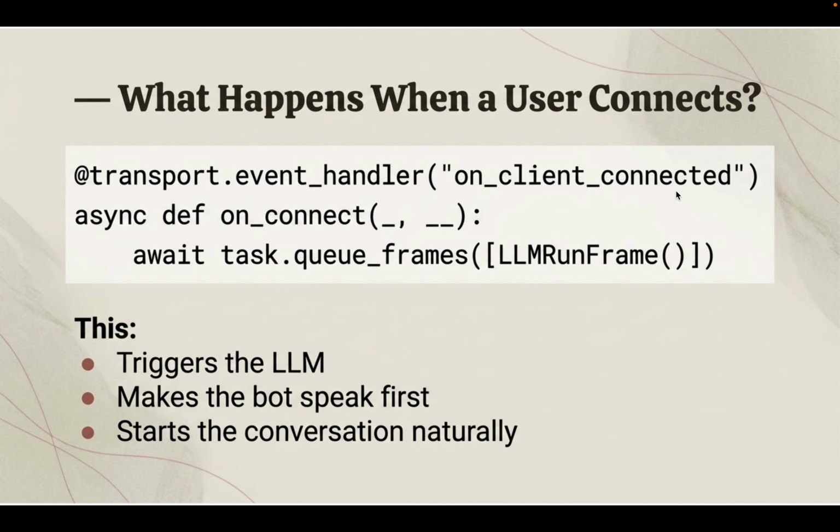Whenever the client is connected, we send an LLM run frame, which makes the LLM say something, and that is sent to text to speech, which says, "Hey, what can I do for you?" So it triggers the LLM, makes the bot speak first, and starts the conversation naturally.